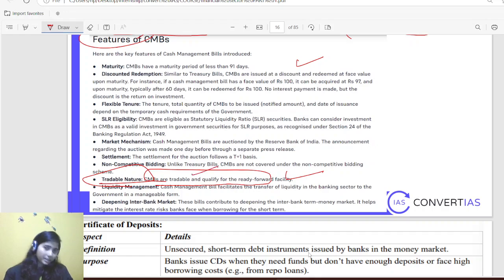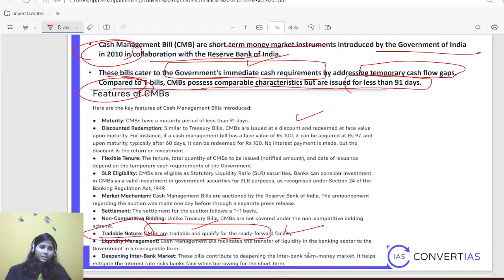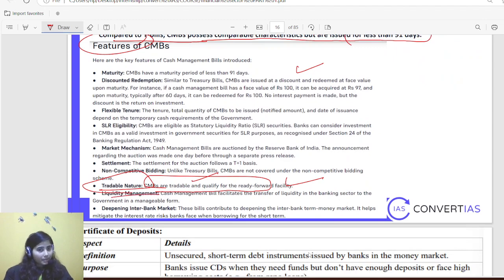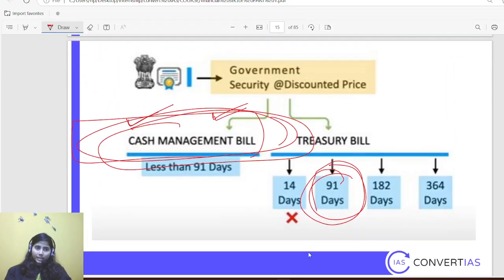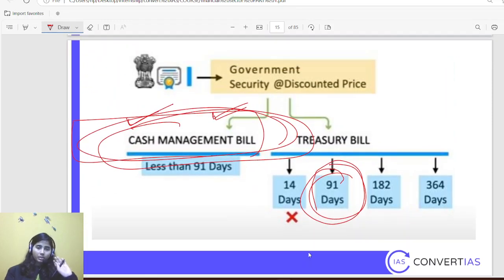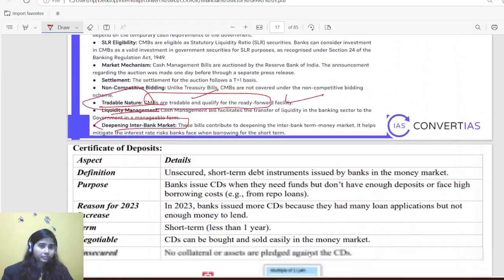So again it is tradable in secondary market, and even in money market, whatever you used to sell and purchase, except a few, many other securities are tradable in secondary market. Then liquidity management and the deepening interbank market, that's it. Major features I have already explained, and that is the only thing you need to remember. So there is no need to overburden yourself with so much information.